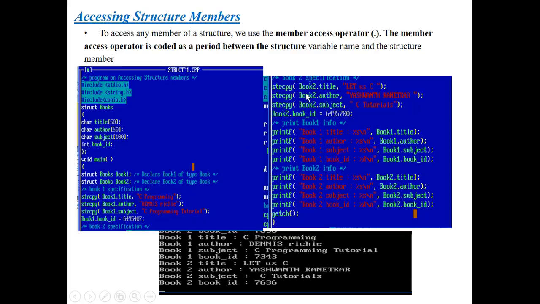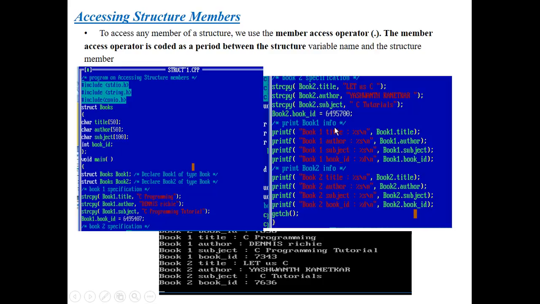Next, here I am specifying book2. I have given declarations here, and I am taking the book2 structure variable. I am calling the properties in the same way as the book1 specification. Here too I am using the string copy method and calling the properties of the structure with the help of the member access operator, and displaying the title, the author, the subject, and the book ID of the structure member book2.